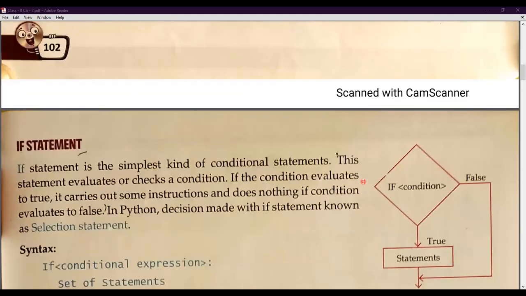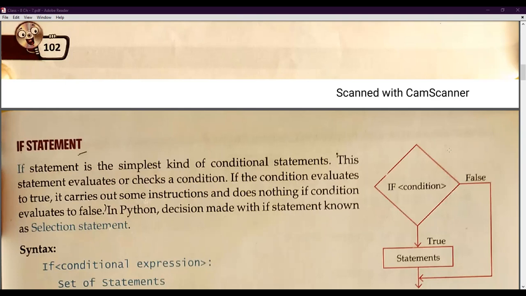So conditional statements in Python are of 3 types: if, if else, and if, elif, and else. The very basic statement is the if statement. The if statement is the simplest kind of conditional statement, and this statement evaluates or checks a condition. So every conditional statement will check a condition. This is for sure.